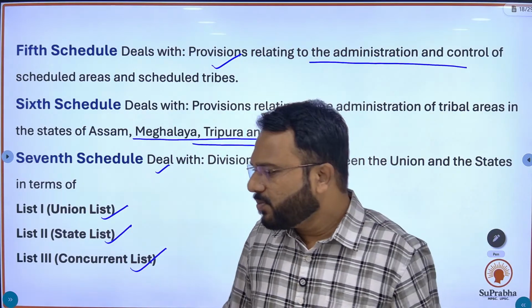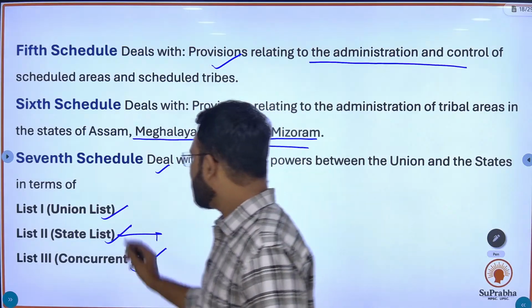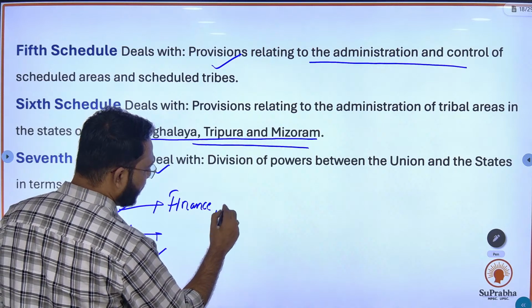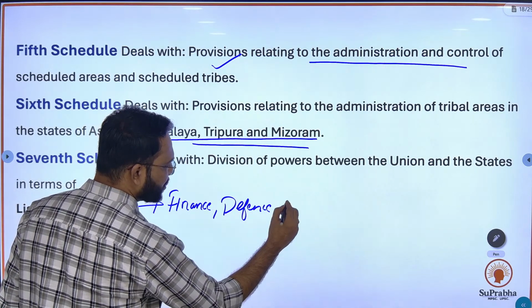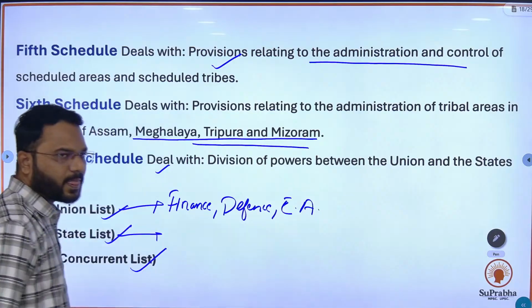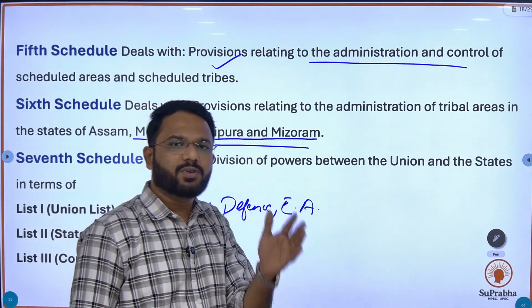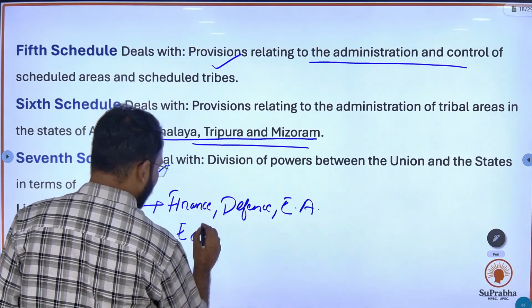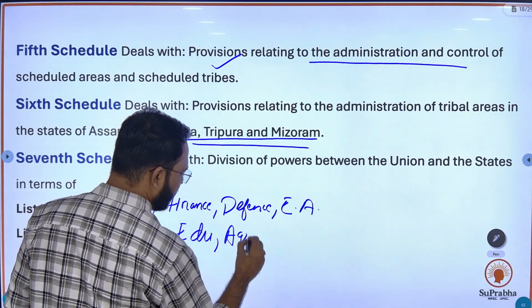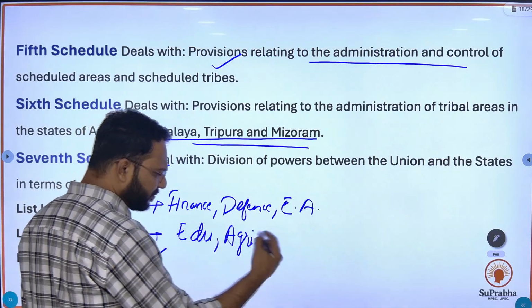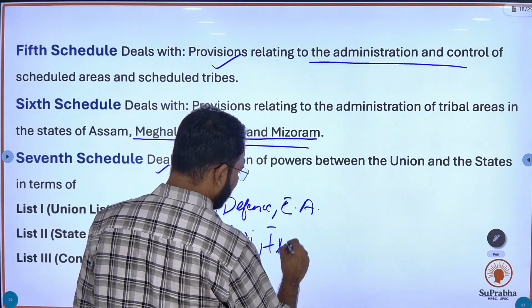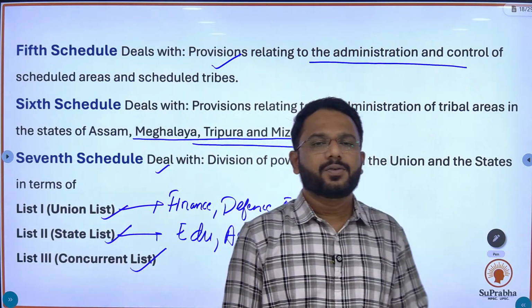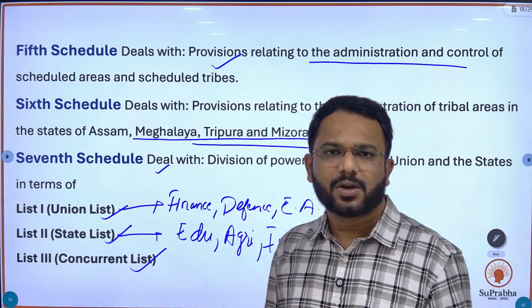laws. Let me give you some examples, like finance, defense, external affairs and so on. On these topics, only the union government or central government will make laws. And topics like education, agriculture, or take irrigation, on these topics the state government can make laws.